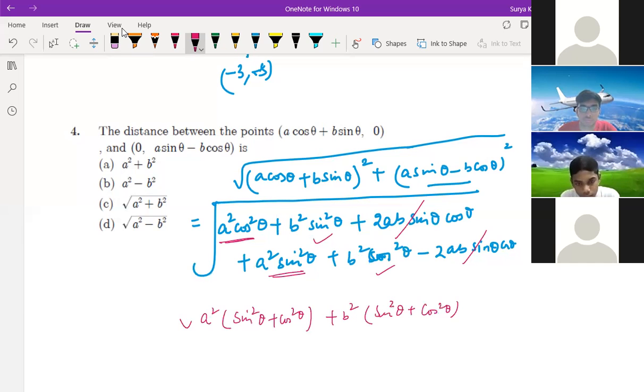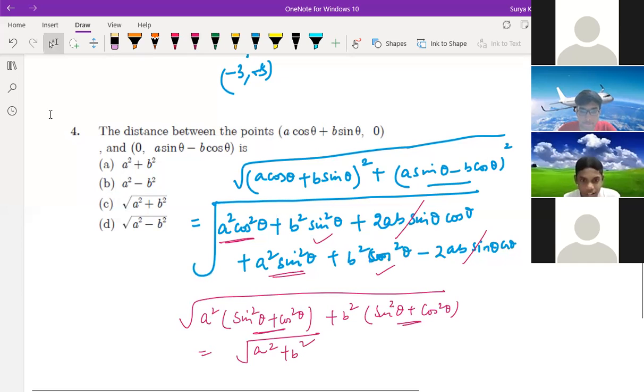Is it clear till here? Yes, sir. So this is 1, this is 1. So your answer is root over A square plus B square. You told A square minus B square, Adarsh. Yes. See, the answer is A square plus B square only. Now it's clear, Rasul? Yes, sir.